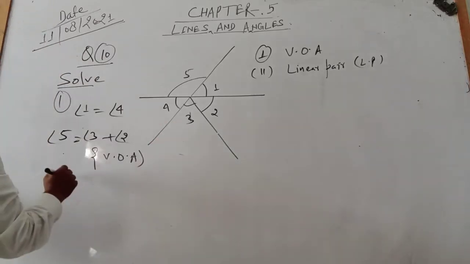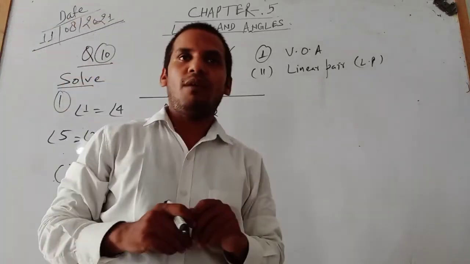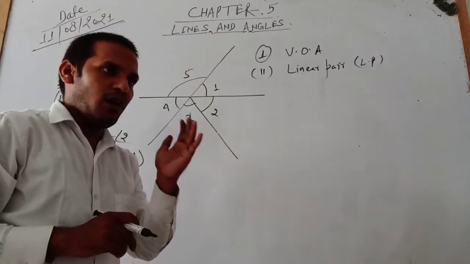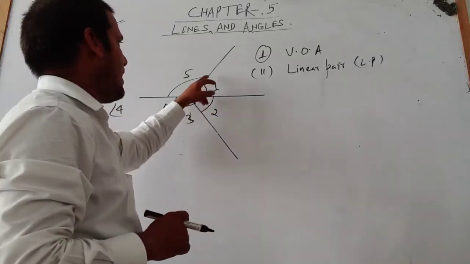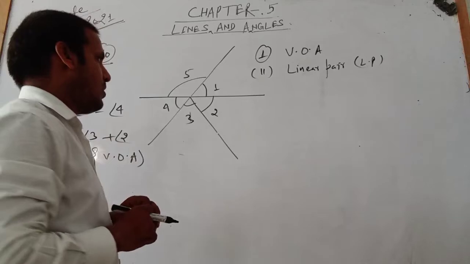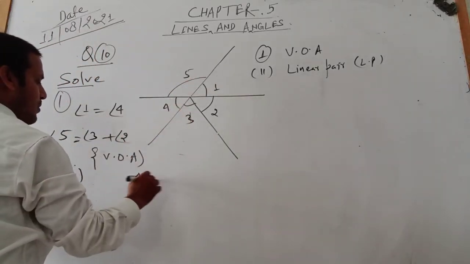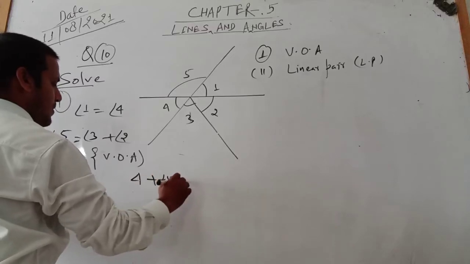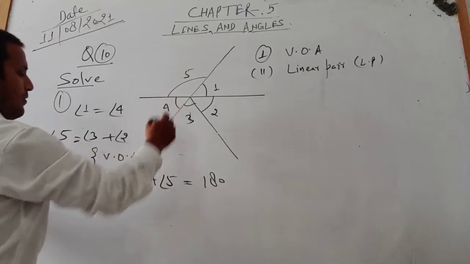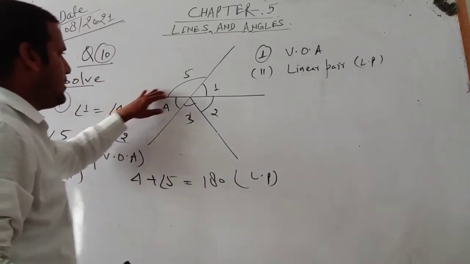Okay. Second, linear pair. What is the sum of a linear pair? The sum of a linear pair is 180 degrees. The sum of a straight angle, the angles which make a sum equal to 180 degrees. We can say this is a straight line. Angle 4 plus angle 5 make 180 degrees. Right? Angle 4 plus 5 makes 180 degrees for the linear pair because it is a straight line.